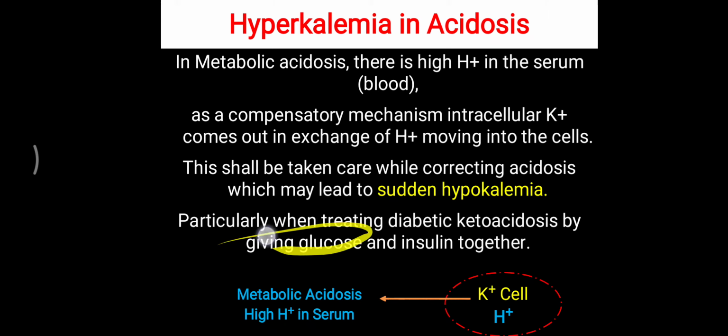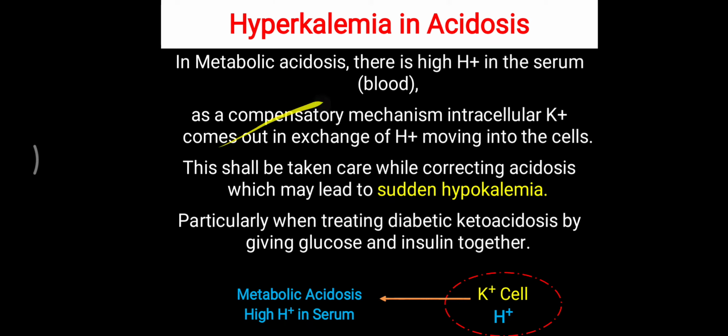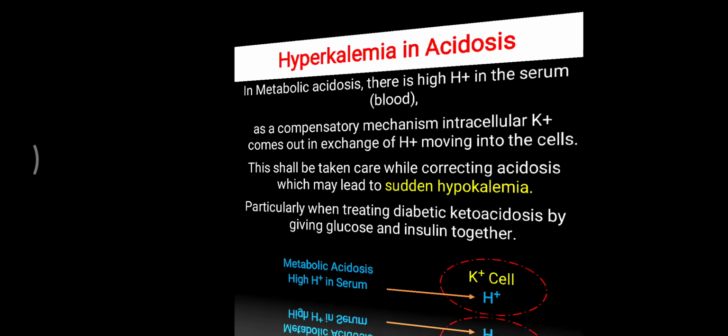Particularly when treating diabetic ketoacidosis, care should be taken, because sudden giving of glucose and insulin will lead to sudden hypokalemia, and cardiac consequences will be there. To avoid that, we have to correct metabolic acidosis, particularly in diabetic ketoacidosis, over a proper duration or in a timely manner. So that is the importance of hyperkalemia, and you have to remember that hyperkalemia is commonly seen in metabolic acidosis, particularly in diabetic ketoacidosis.